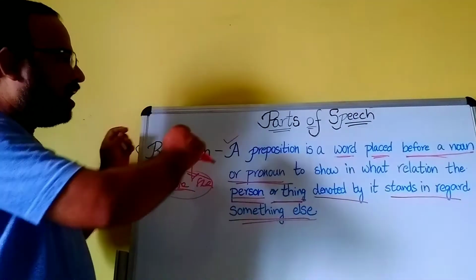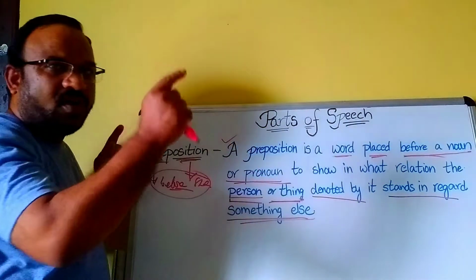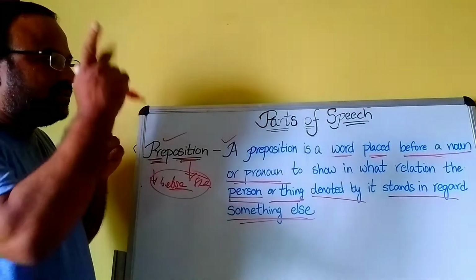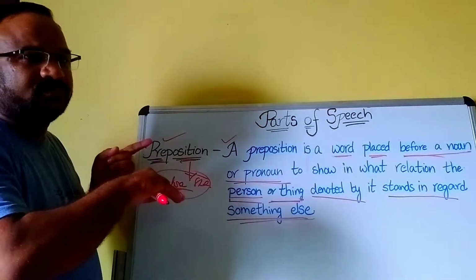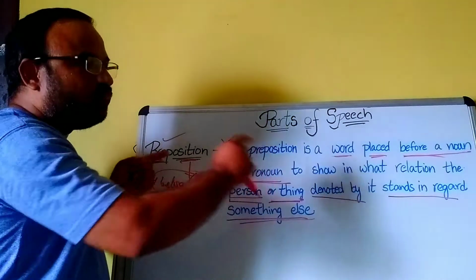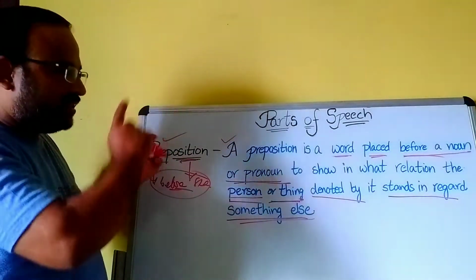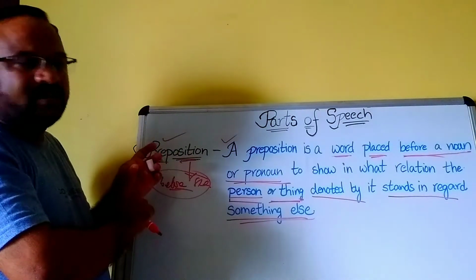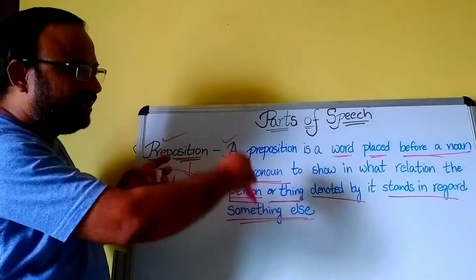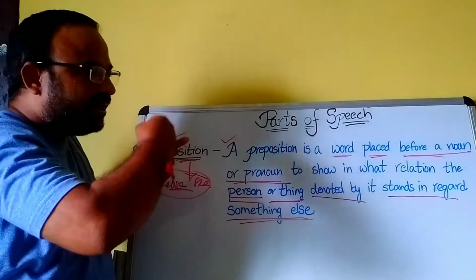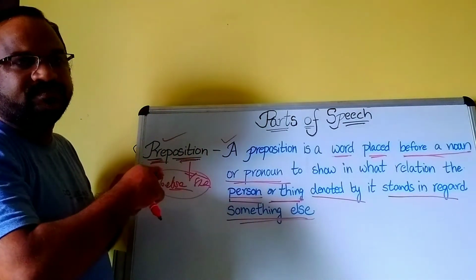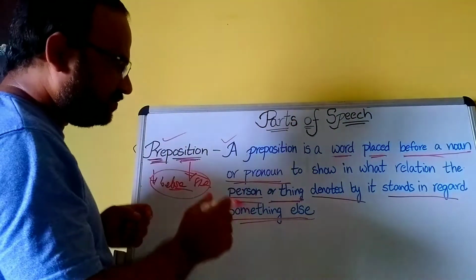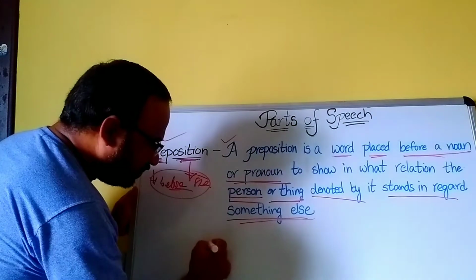Once again, a preposition is a word. It's always placed before a noun or pronoun, and it shows what relation the subject or person, thing, or any other word denoted by it stands in regard to something else. For example, I'll explain simply.